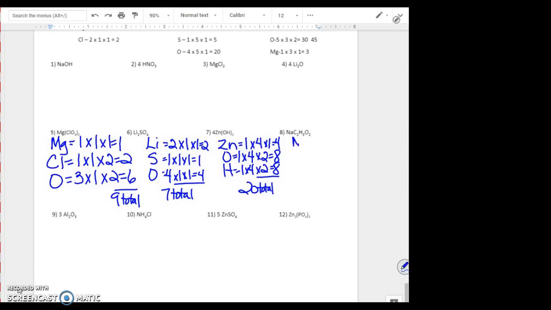Number 8, I've got Na, C for carbon, H for hydrogen, and O for oxygen. Here I've got 1 subscript, no coefficient, no parentheses, so 1. 2 subscript, no coefficient, no parentheses, so 2. Subscript of 3, no coefficient, no parentheses, so total of 3. Oxygen, 2 subscript, no coefficient, no parentheses, so 2. This is a total of 7 total atoms.